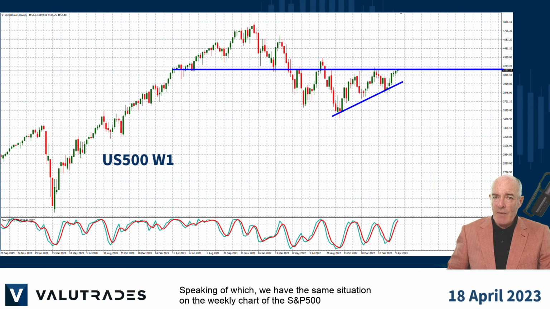Speaking of which, we have the same situation on the weekly chart on the S&P 500, but watch out for the stochastic oscillator, which is very overbought.